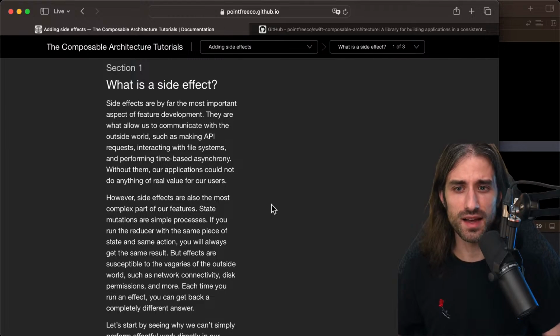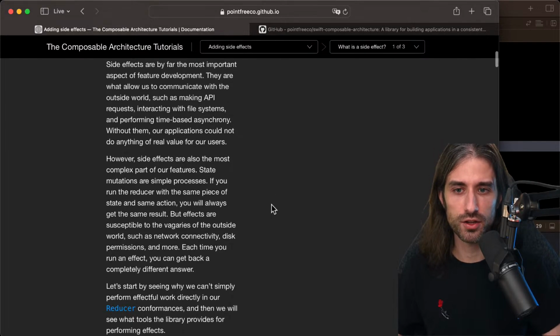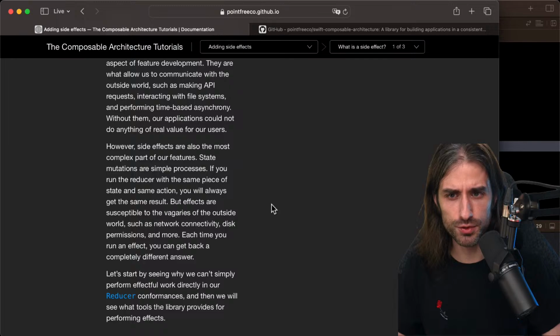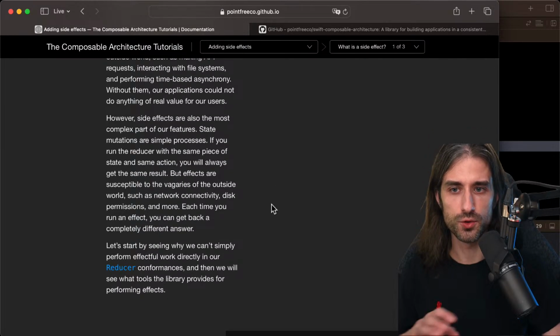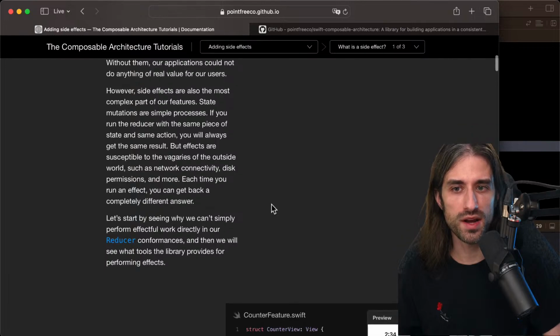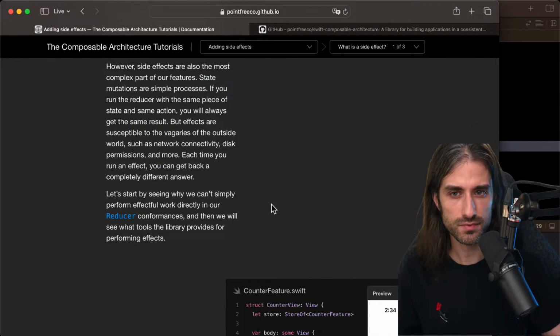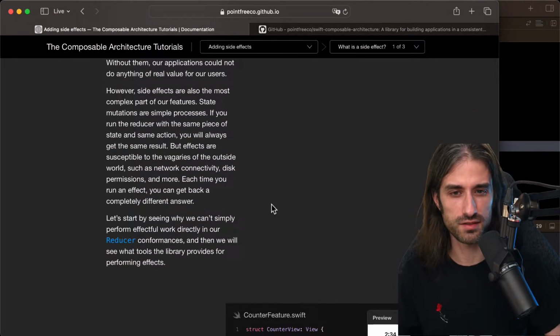However, side effects are also the most complex part of our features. State mutations are simple processes: you run the reducer with the same piece of state and same action, you will always get the same result. It's a deterministic process. Unless, of course, you have a random button that calls a random number. But then maybe that should be an action rather than just something you implement in your state, because the idea is that it should indeed be